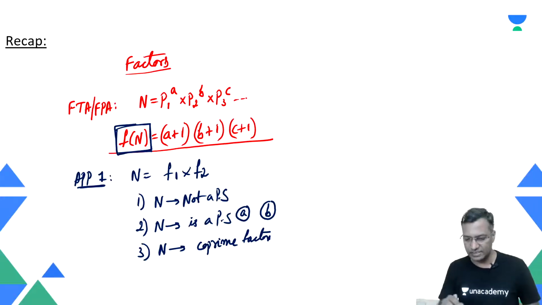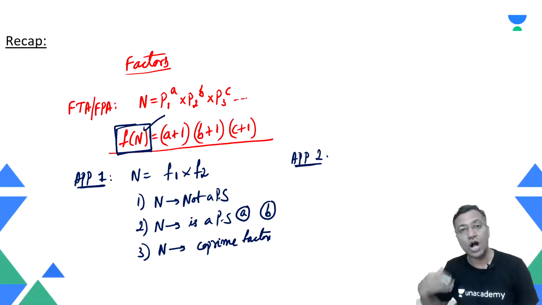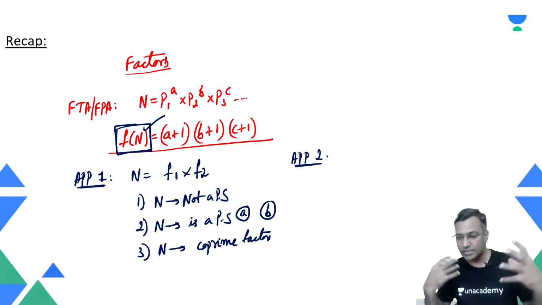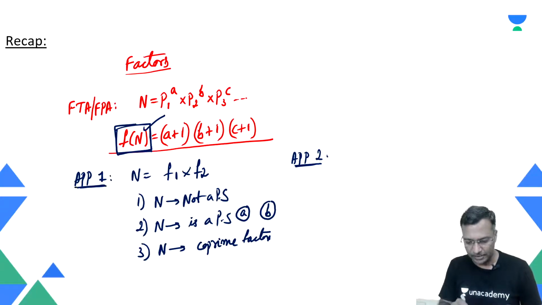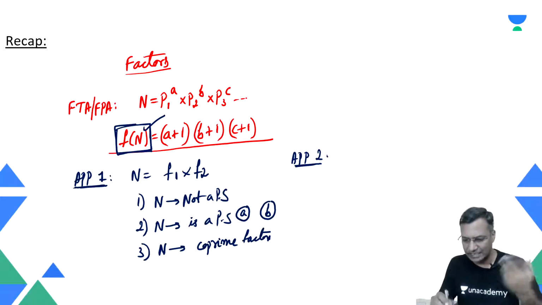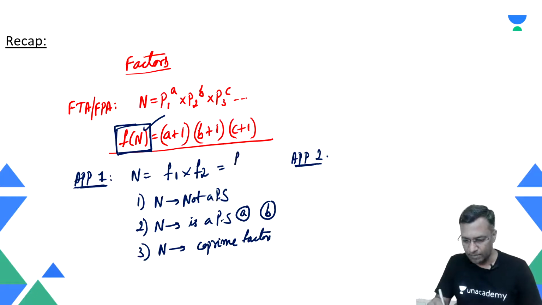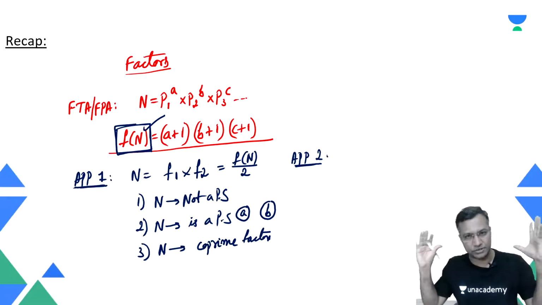So today we will see application 2 on knowing the number of factors. Once I have learned how to count the number of factors, what can be the typical application? Application 1 is how to write the given number as a product of two factors. Simply put in one line, it is the number of factors of the number divided by 2, roughly from a broad perspective.